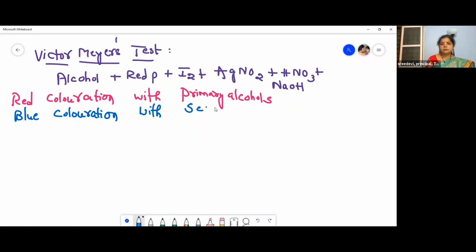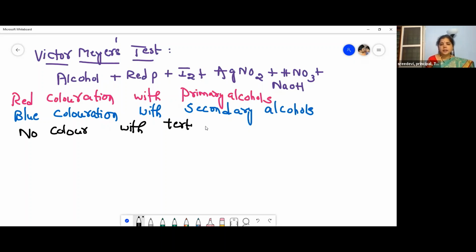Blue coloration with secondary alcohols. Then no color with tertiary alcohols. No color with tertiary alcohols. Yes. So this is the Victor-Meyer's test.